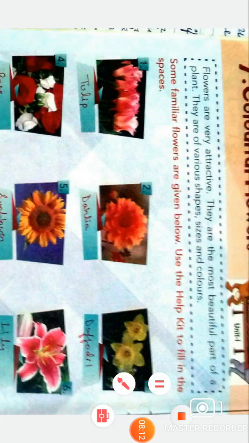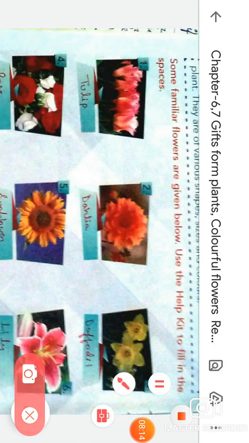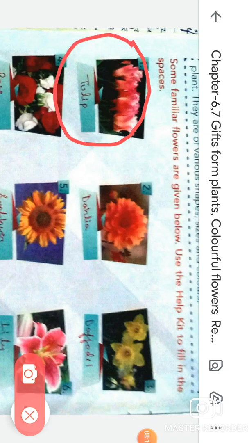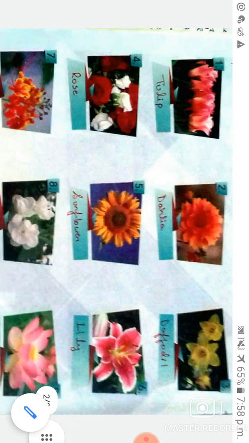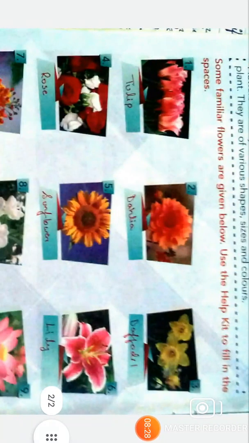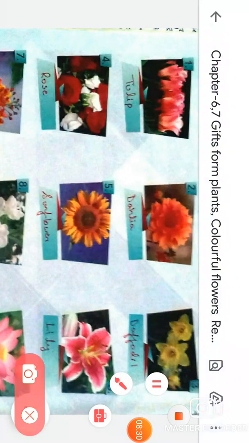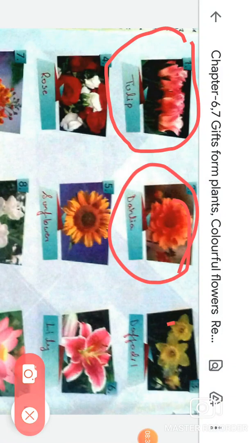So let's start with the first one. The first one is tulip flower. You have to write their names. You have to look at these pictures of flowers and recognize them.